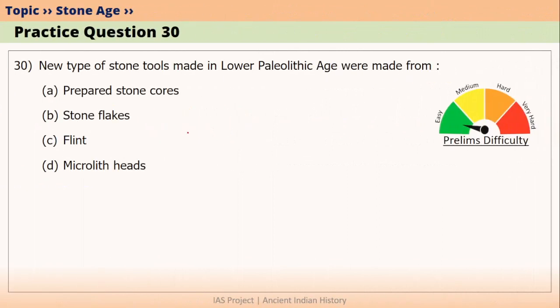The next question is, new type of stone tools made in Lower Paleolithic age were made from what? Prepared stone cores, stone flakes, flint or microlith heads? The answer is prepared stone cores and pebbles also. Since prepared stone cores is given here, the answer would be A, prepared stone cores.